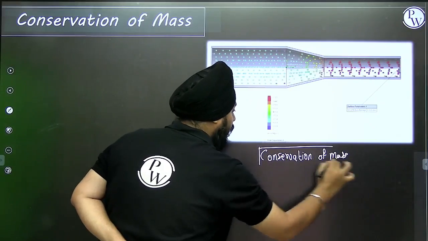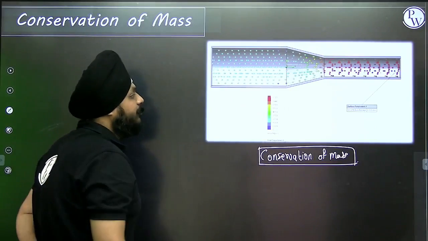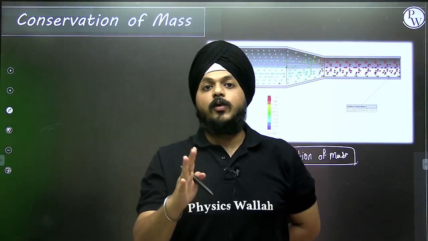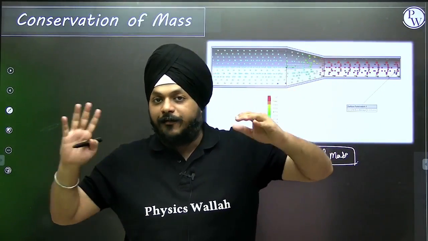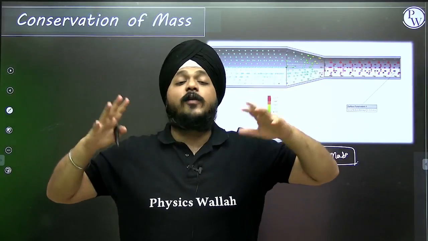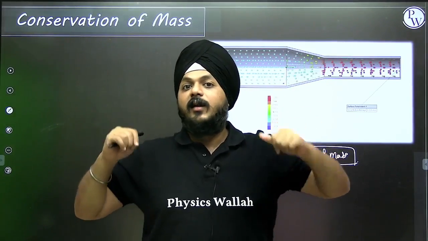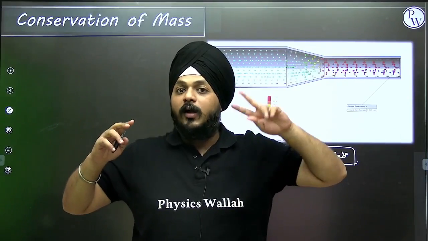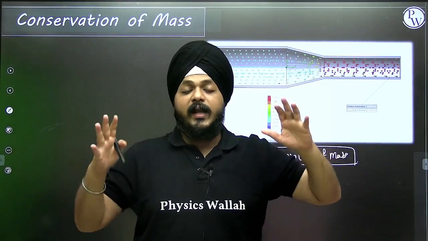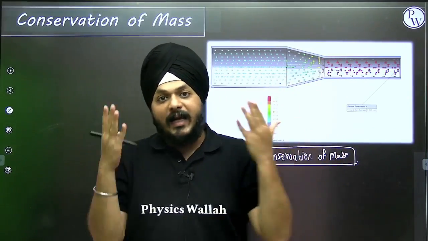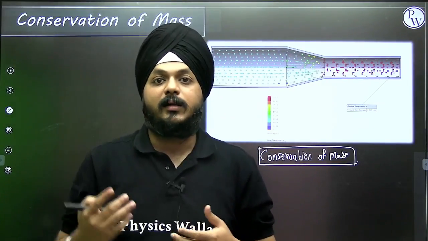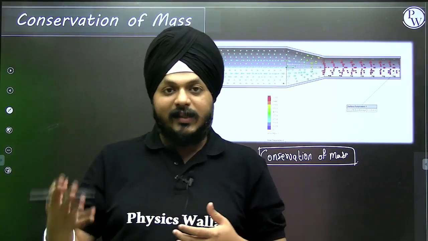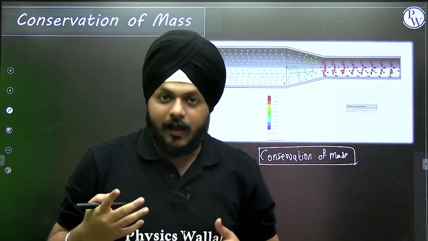Before moving on to the concept of conservation of mass, first of all, I want to tell you that you all are completely aware of how many types of flows there are: the streamline flow and the turbulent flow. You are even aware of the values of the Reynolds number: between 2000 and 3000, and greater than 3000, it is a turbulent flow.